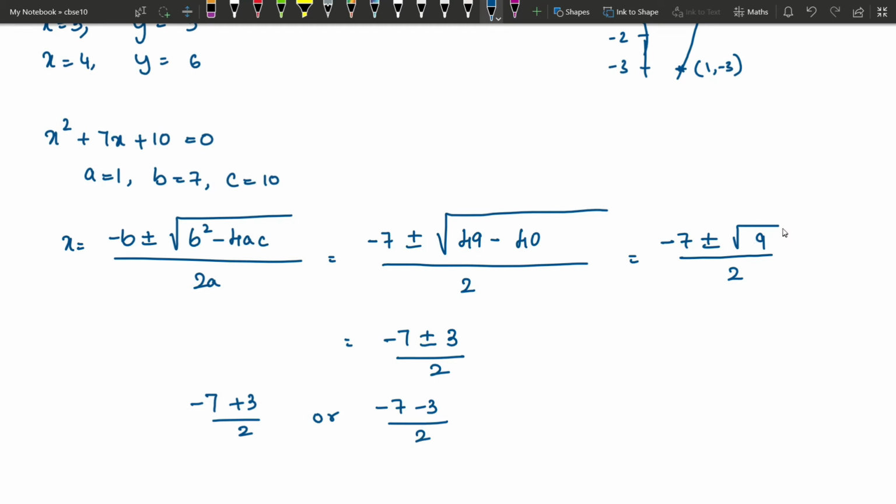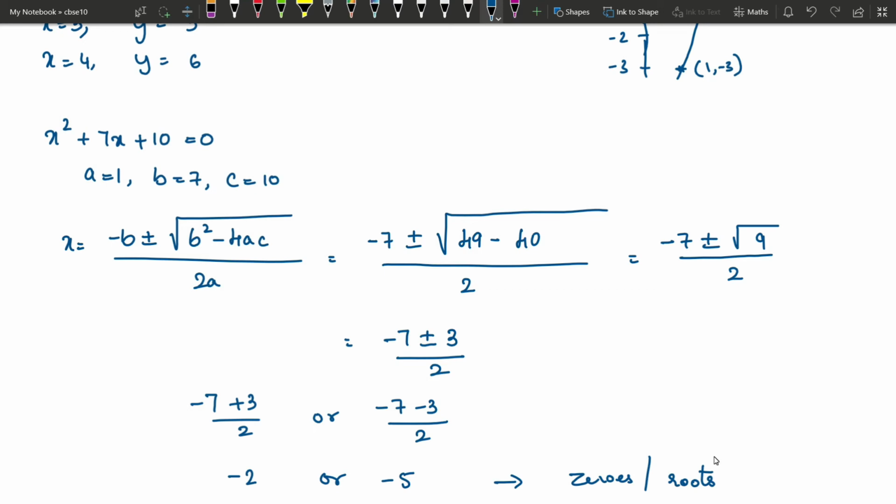Because square root of 9 can be plus 3 or minus 3. That is the reason we have written plus or minus here. So with plus 3 we get one answer, with minus 3 we get another answer. So minus 7 plus 3 is minus 4, minus 4 by 2 is minus 2, or minus 7 minus 3 is minus 10, minus 10 by 2 is minus 5. So these are zeros of the polynomial or the roots of the equation.